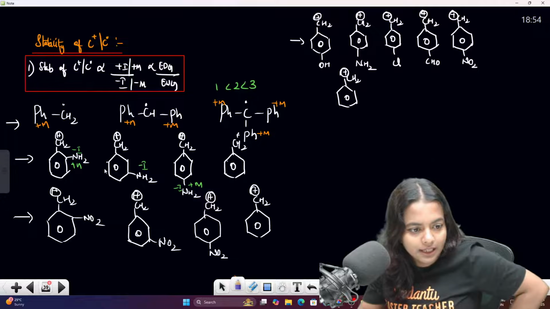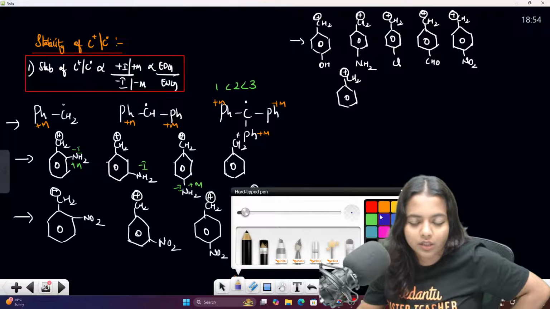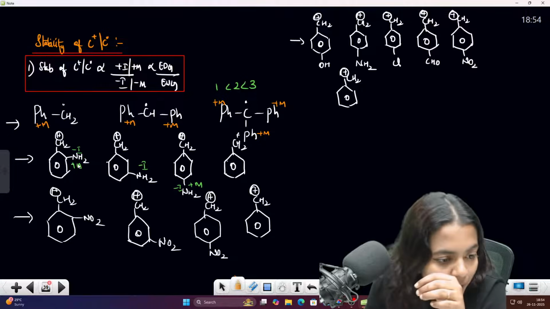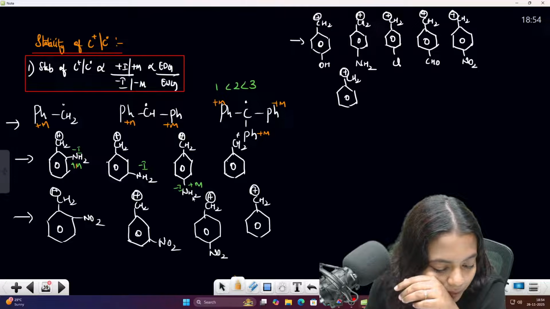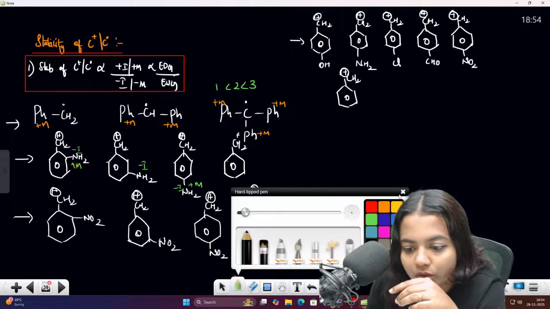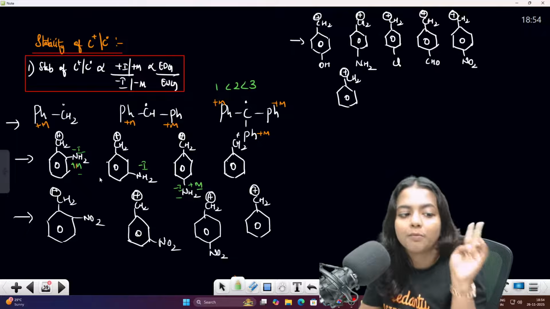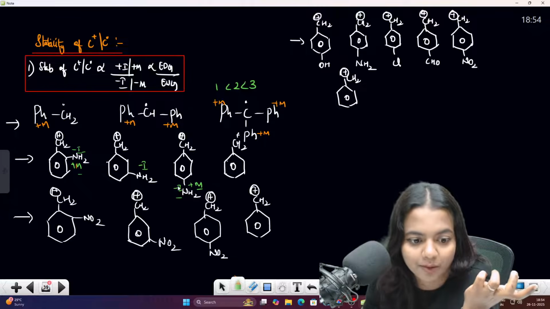Here minus I effect, here plus M effect. It is distance dependent; it is not the plus M effect, it is only the minus I effect. Here plus M effect, here minus M effect. So this is plus M, this is minus M, this is minus I, this is plus M. Okay, in both cases plus M comes, so we cannot find out which one. So we have to go for the minus I effect.